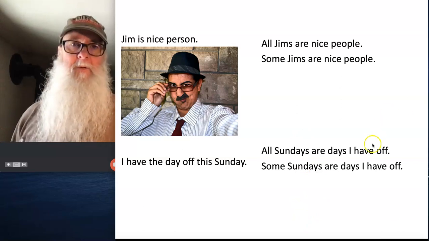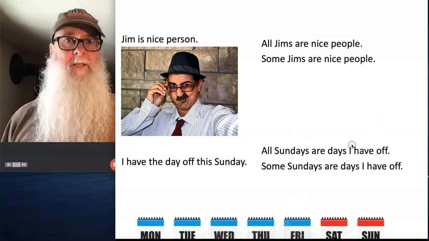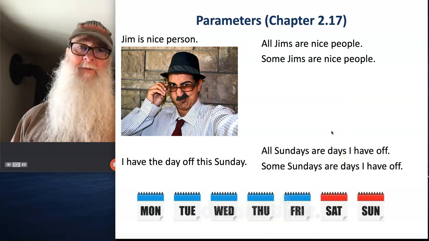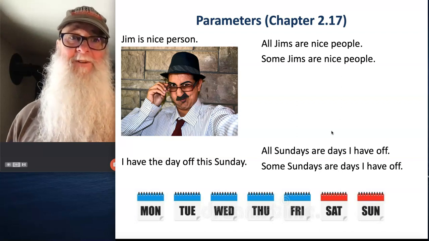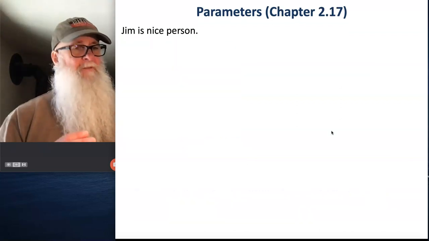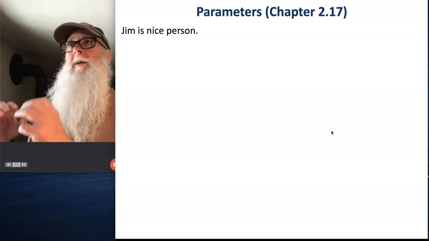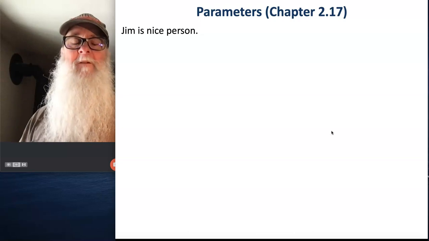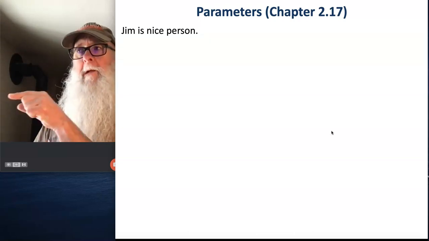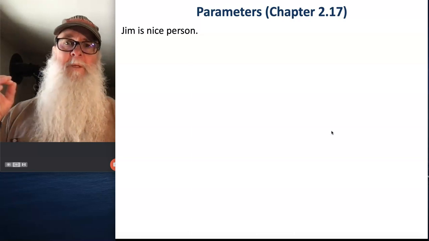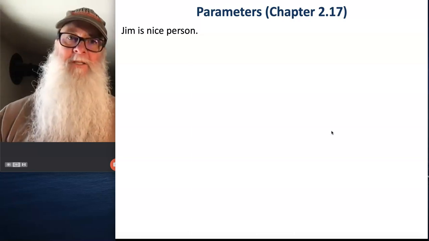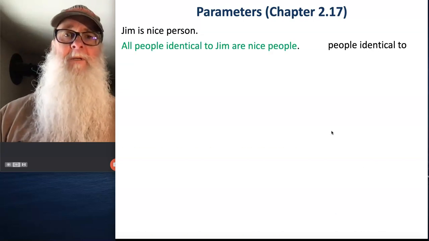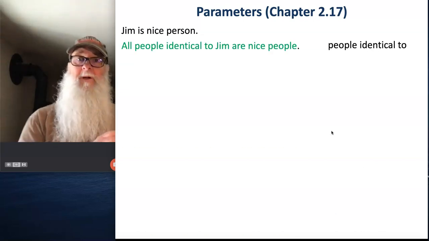Now, the answer to the question, or the solution to the problem that's being illustrated here, is this thing called parameters. And parameters are discussed in chapter 2.17, and they are your friend. Parameters work kind of like frames that we can insert our subject and predicate terms into to turn them into countable noun phrases that identify particular things. Okay, so if we're being told that this particular Jim is a nice person, we could use the parameter people identical to create the statement, all people identical to Jim are nice people.